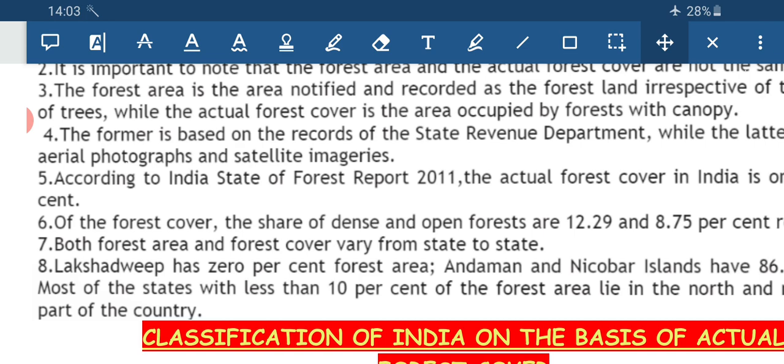Lakshadweep has 0% forest area. Now, what does this indicate? That the entire island group is of coral origin, and coral means it has excessive calcium concentration, which is not beneficial for the growth of forest, vegetation and trees. As a result, it is not designated as a forest area.